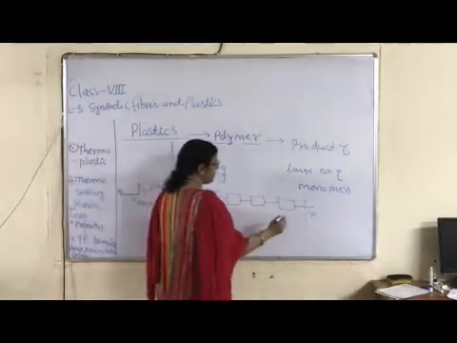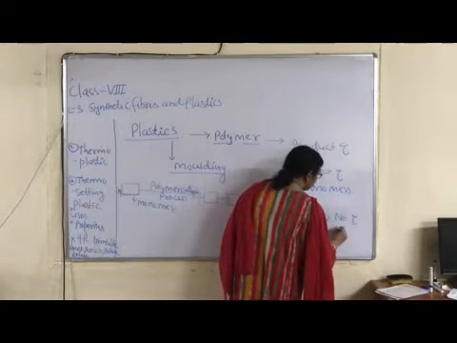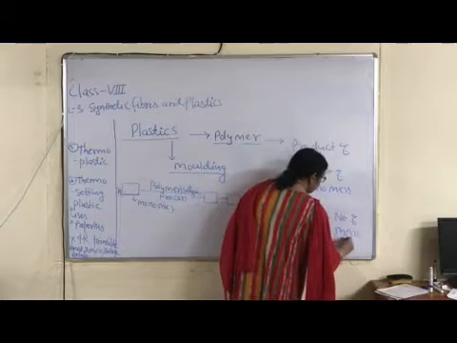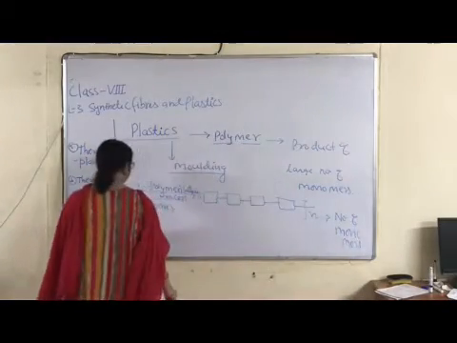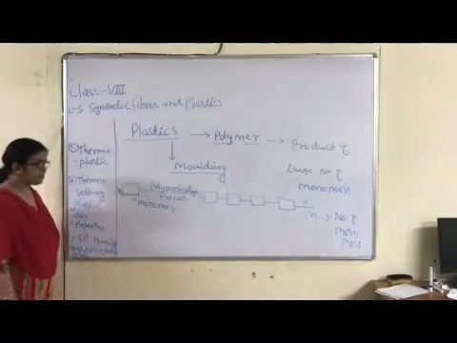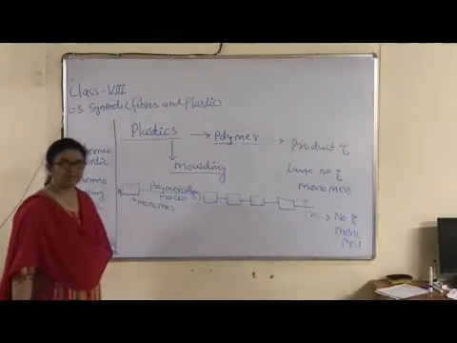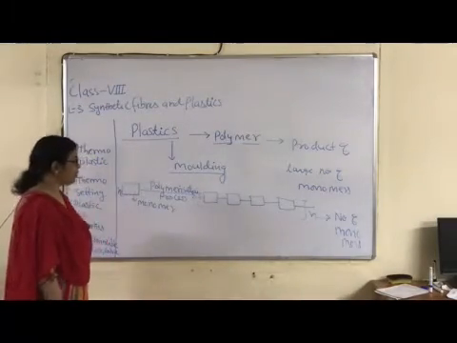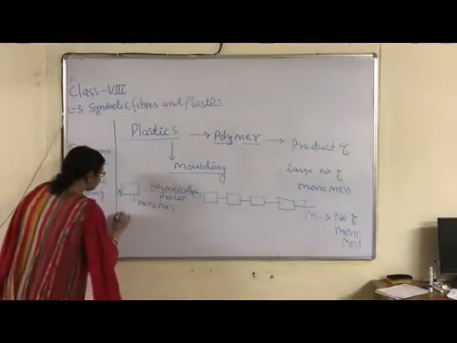This n is showing number of monomers, right? Now, on the basis of structure, whether polymer forms in linear shape, branched manner or cross-linked manner, polymers are classified in three categories.